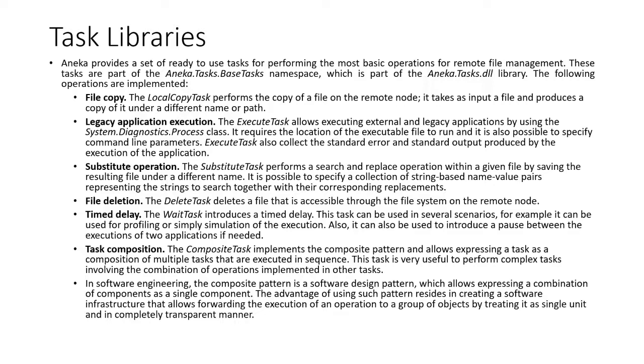The following operations are implemented. First one is file copy. The local copy task performs the copy of a file on the remote node. It takes as input a file and produces a copy of it under a different name or path.